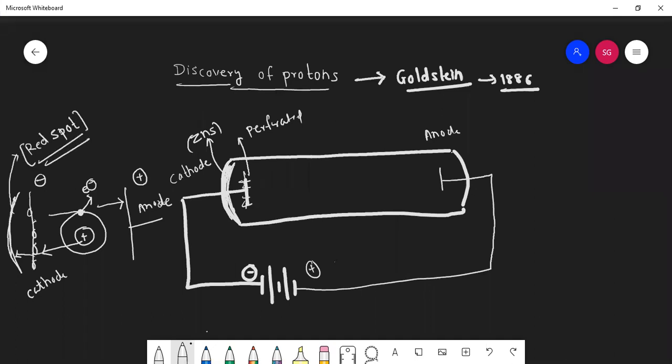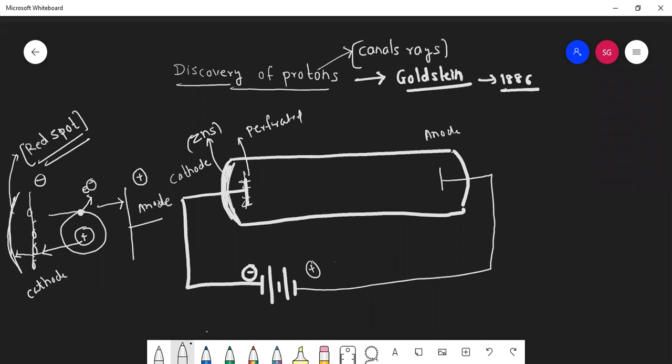Yesterday we have seen electron is giving which color spot, students? Green. Yes, very good. Green color spot. And this proton is giving a red color spot. So like this, anode rays were discovered. And this proton is also called as, students, canal rays.